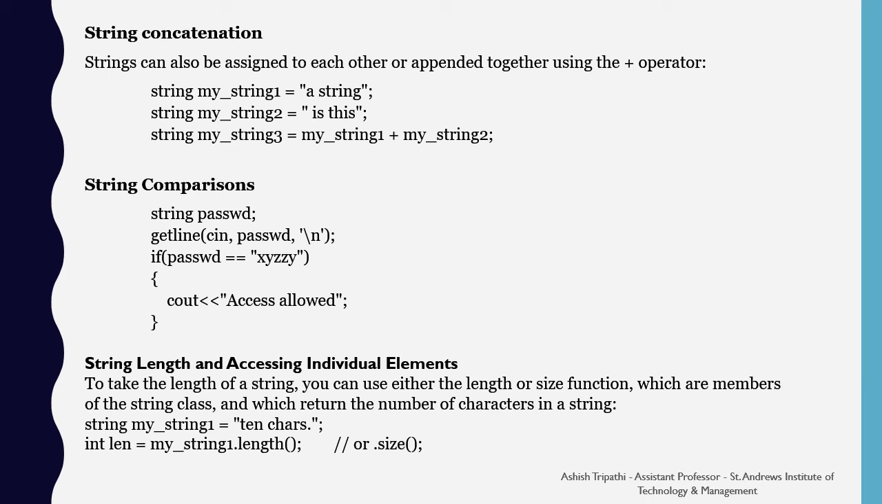In the string comparison, we are using the equality operator for the comparison. We have a password, we are getting it from the stream, and we are matching it for equality with xyzzy for having the access allowed.